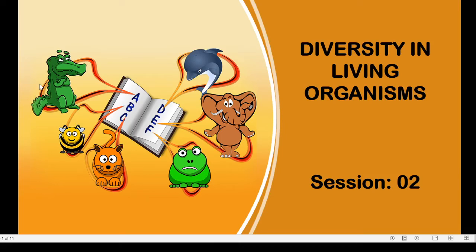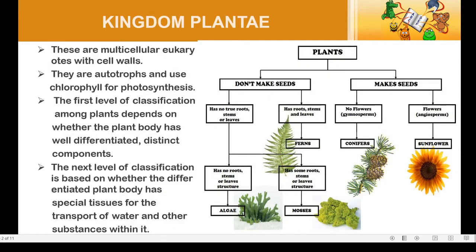In this session of diversity in living organisms, we are going to study about Kingdom Plantae. The plants are multicellular eukaryotes with a cell wall. They contain chlorophyll for photosynthesis. The first level of classification of plants depends upon whether the plant is well differentiated with distinct components. The next level of classification is whether they contain any special tissues for conduction of food and water.